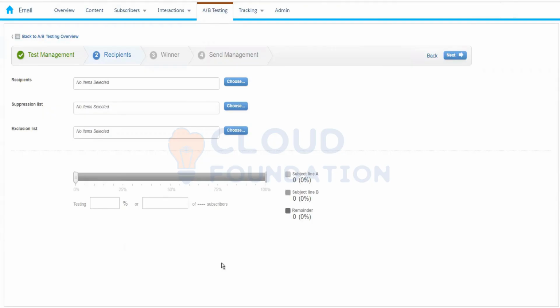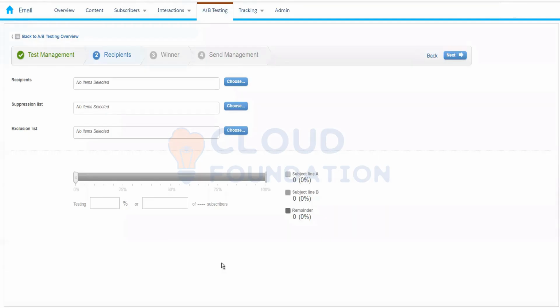What we can do is create another data extension in which we put all those 10 subscribers, and then we can use that data extension as an exclusion list so that these 10 subscribers are excluded. This is for temporary exclusion.